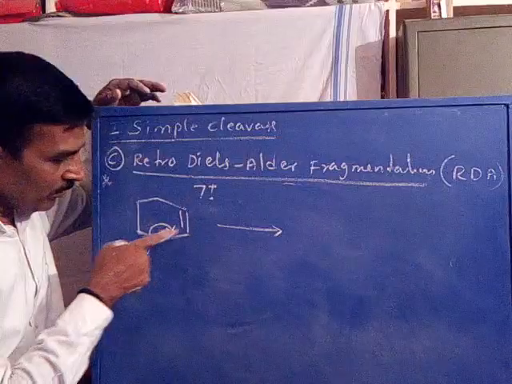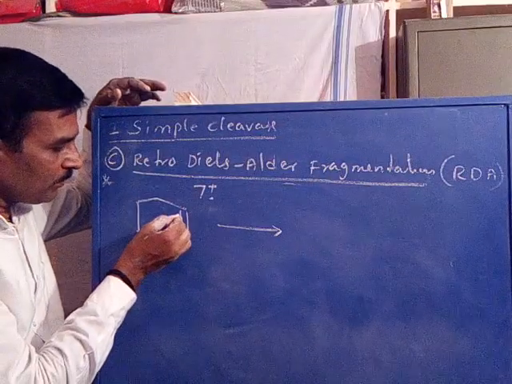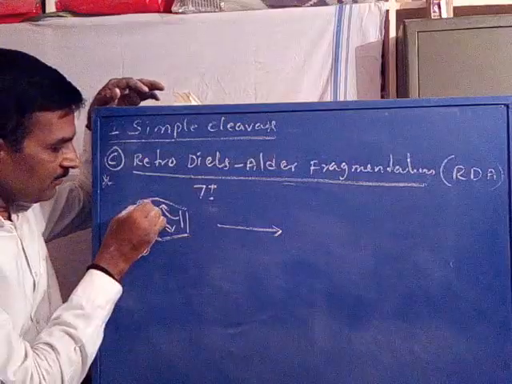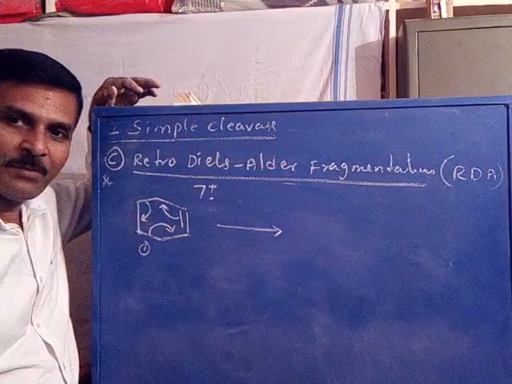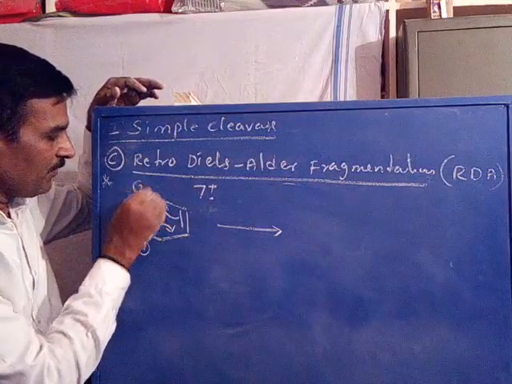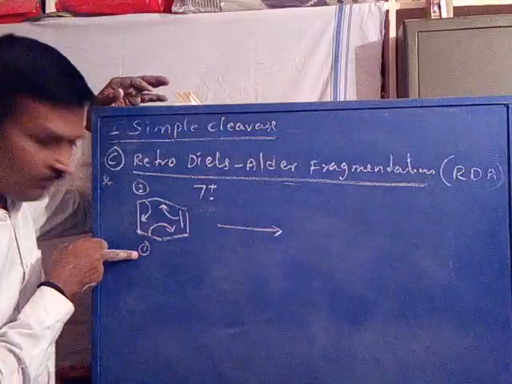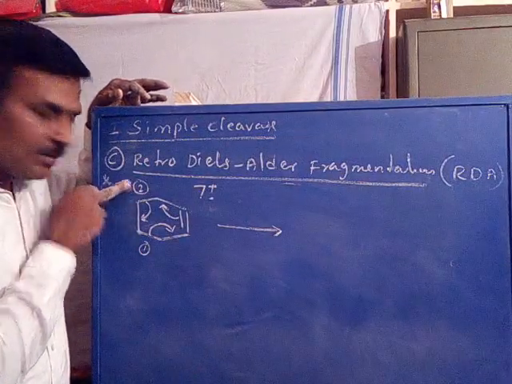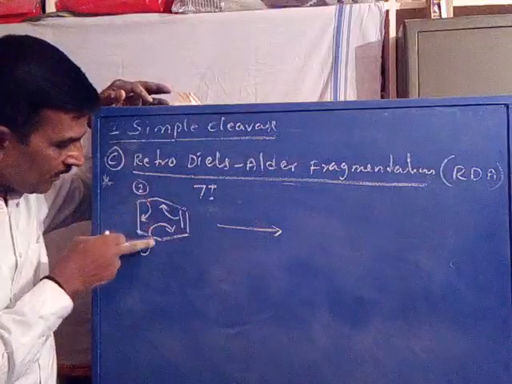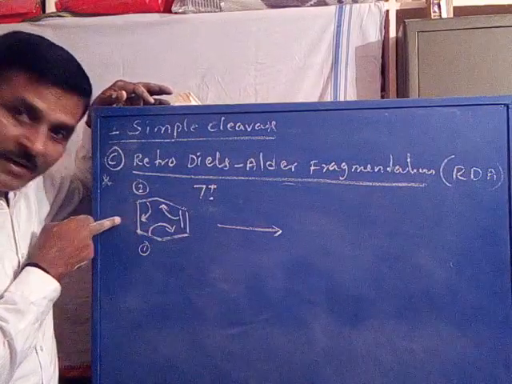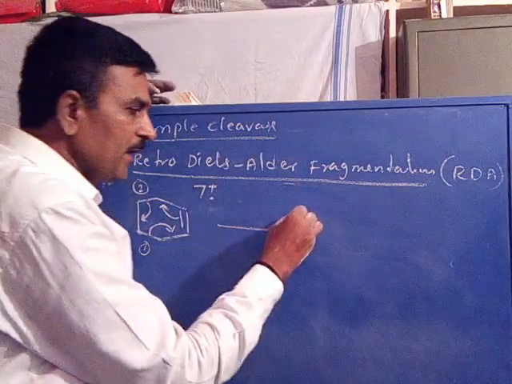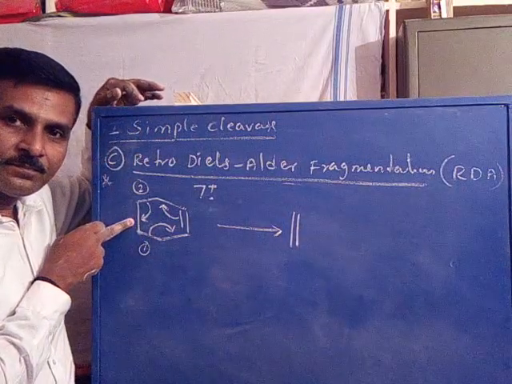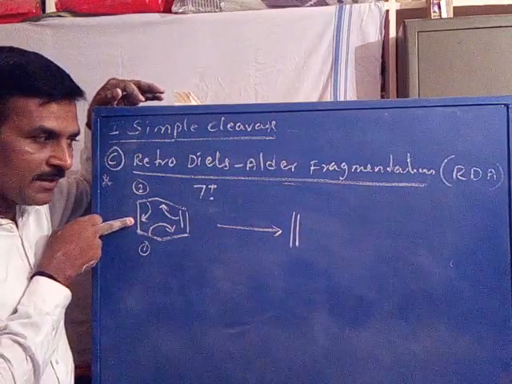So here a double bond is formed. Then this bond is polarized towards this side. This is the second bond cleavage. When these two bonds are cleaved, this fragment is eliminated as an open chain system, a diene. Are you clear? A dienophile.